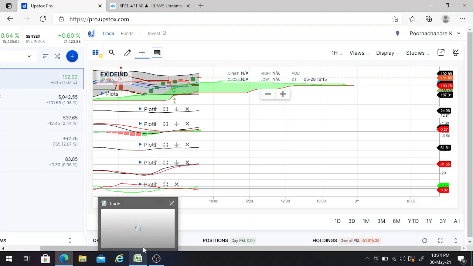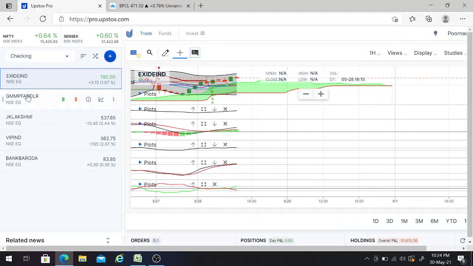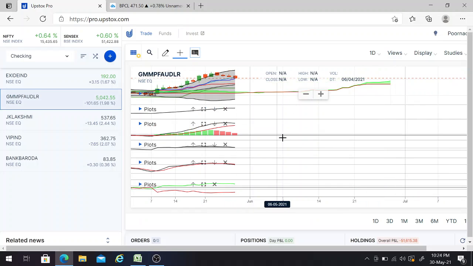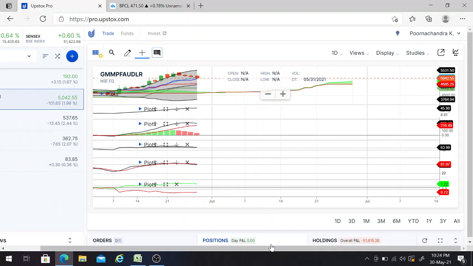And the next one is GNFC stock. So for this stock, if you can see here, friends, I think we'll be getting more than 5 buy signals. Now we'll see. Firstly, the Vortex, the green color line is above the red color line, so this gives one buy signal. The RSI is above 60, that is 63.98. And you can see the MACD, the black color line is above the red color line, this gives one more buy signal. The ADX is also in the upside trend, so this gives one more buy signal.